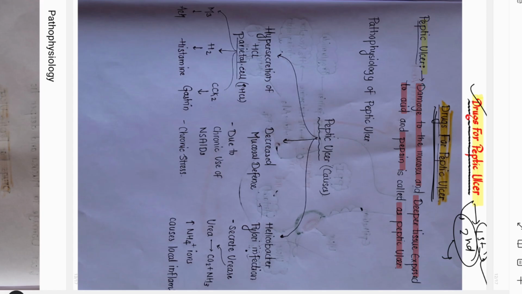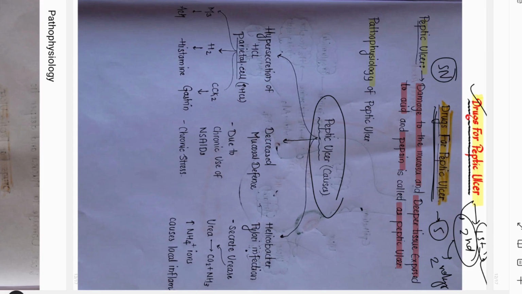So, as we have seen the definition of peptic ulcer, we will go forward. The next point is the pathophysiology of peptic ulcer. Here I have represented it in a very good manner. It is very useful to get you marks in your exams. Drugs for peptic ulcer may come for 5 marks. It is a highly important chapter in second year, and it may come as a 5 marks question or as a short note. So you have to prepare it well. If you represent it like I am representing, then you will get full marks.